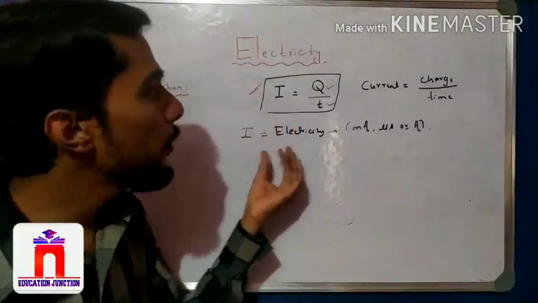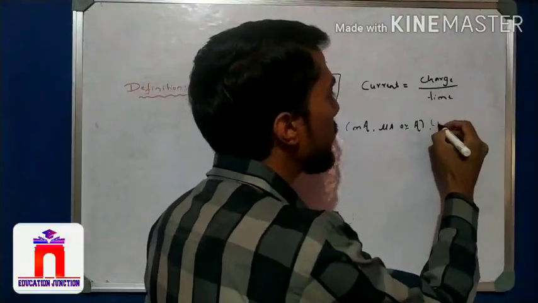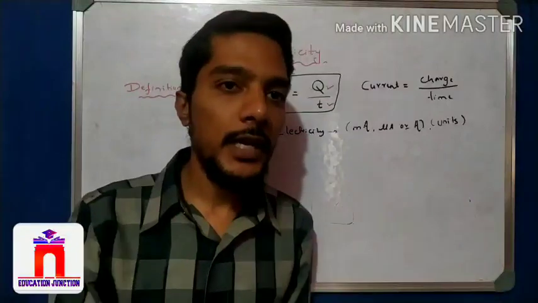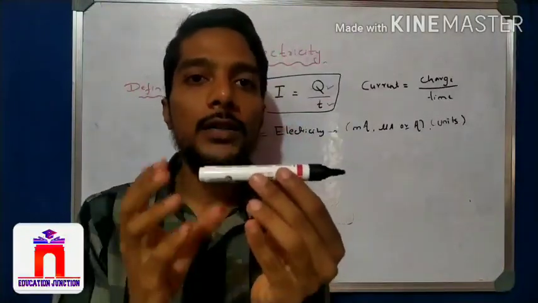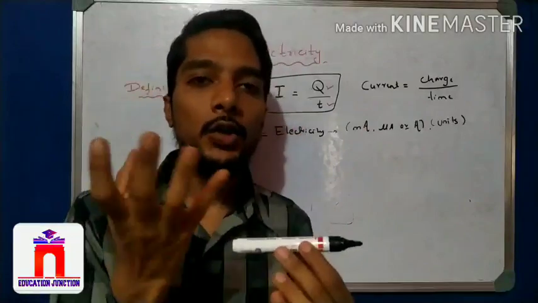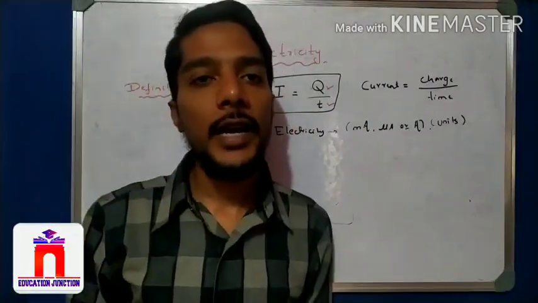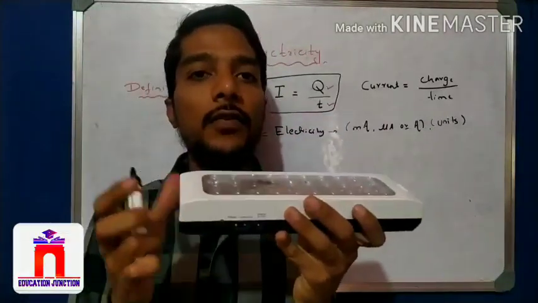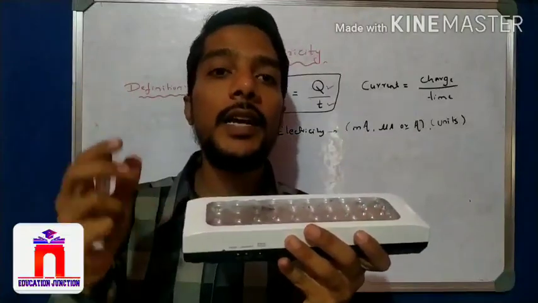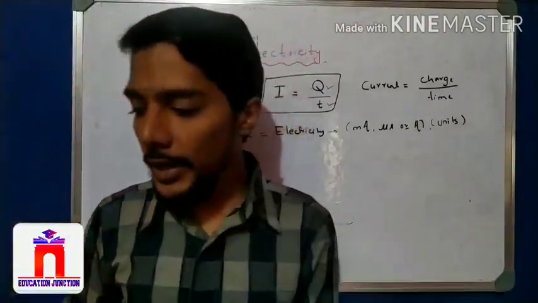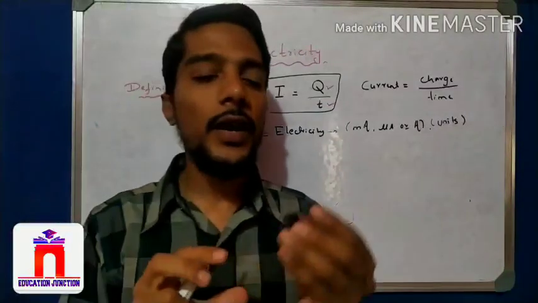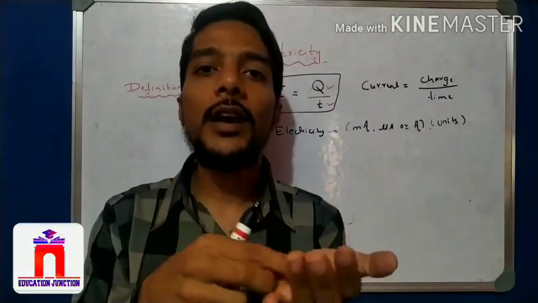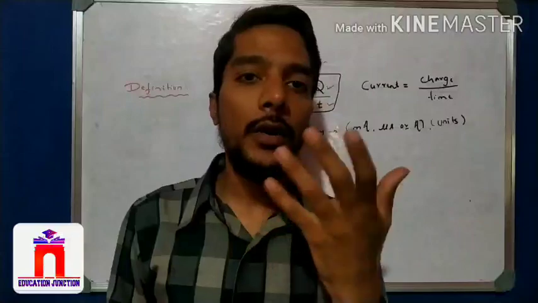So these are the units of electricity. How to measure, right? If someone says the weight of this marker is 10, what is 10? 10 gram. So gram is a unit to represent the weight, right? If anyone asks what the weight of this light is, we say it is 500 gram, which means gram represents weight. If anyone asks what the weight of this electrical switch is, we say it is about 2 gram, 3 gram, 4 gram. That gram indicates the unit of mass.